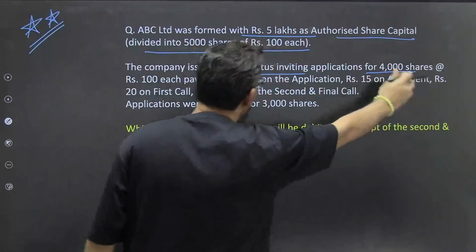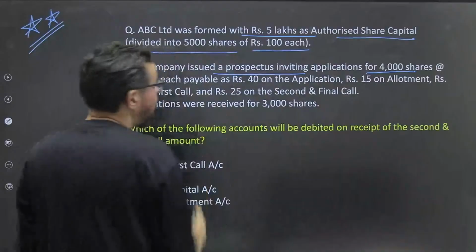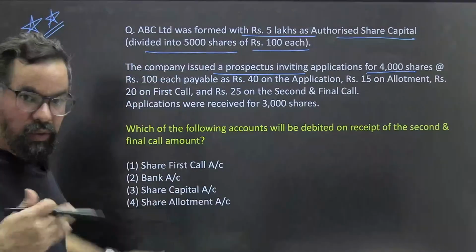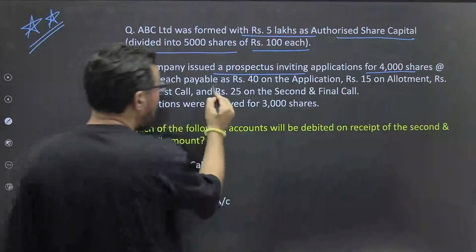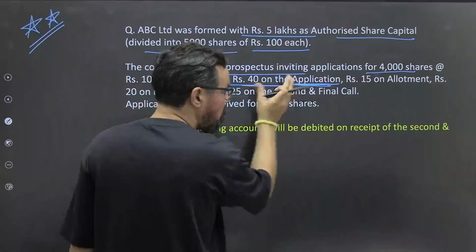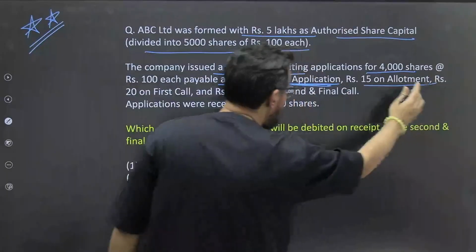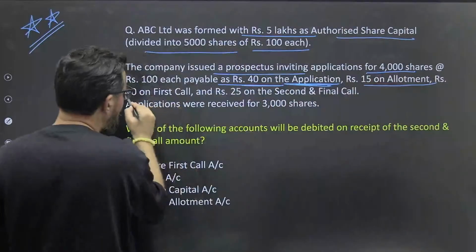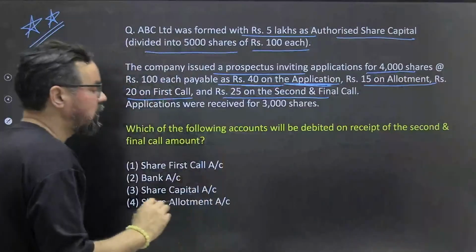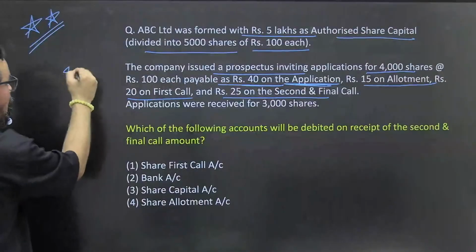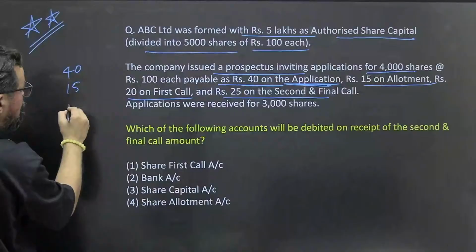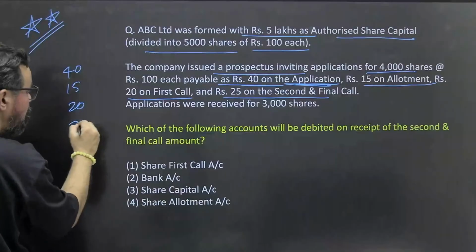So 4,000 shares at 100 rupees. If they ask you what the issued capital is, your answer will be 4 lakh. Such questions can also come. Then payable: 40 rupees at application, 15 rupees at allotment, 20 rupees at first call, and 25 rupees as second and final call. So overall they are raising funds as 40, then 15, then 20 and 25 rupees.